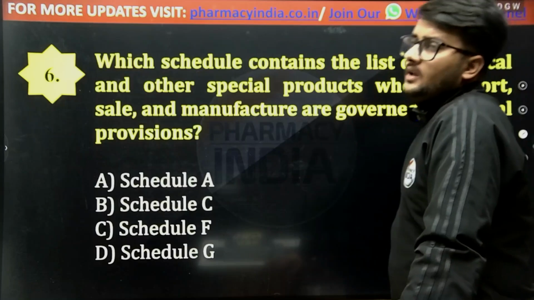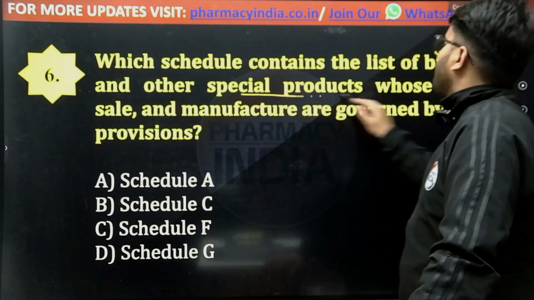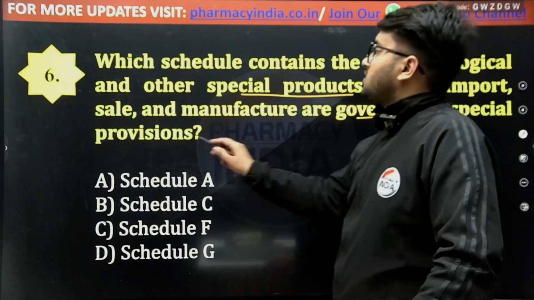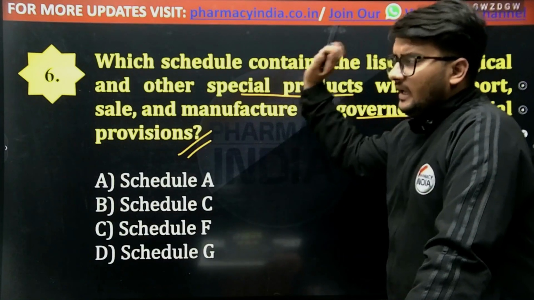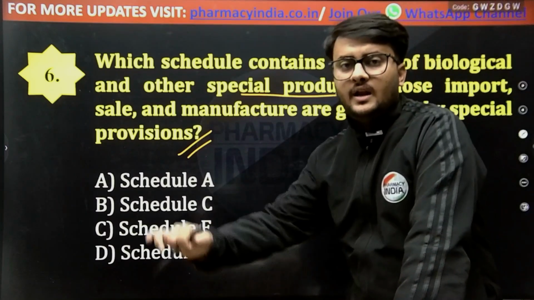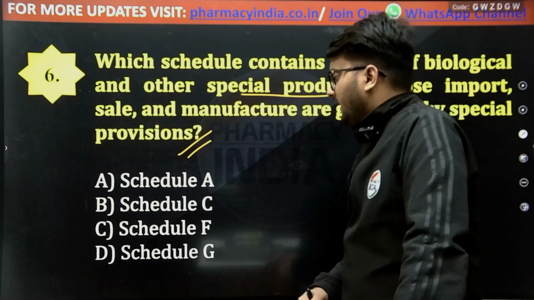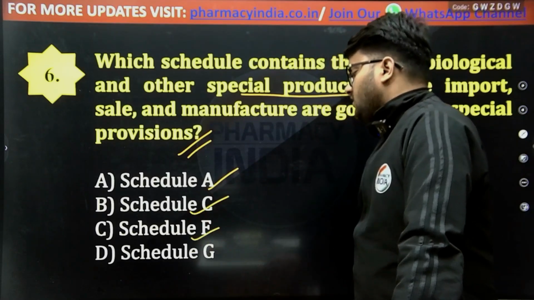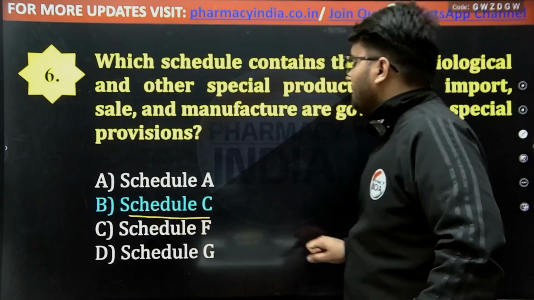Now the question is, which schedule contains the list of biological and other special products whose import, sale and manufacturing are governed by special provisions? According to the Drugs and Cosmetic Act, which schedule deals with the list of biological and other special products whose import, sale and manufacturing are governed by special provisions? Options are Schedule A, Schedule C, Schedule F, or Schedule G, and the correct answer is option B, that is Schedule C.